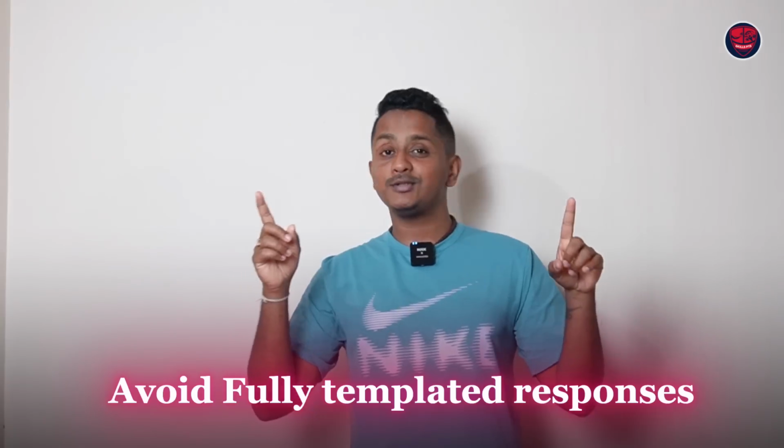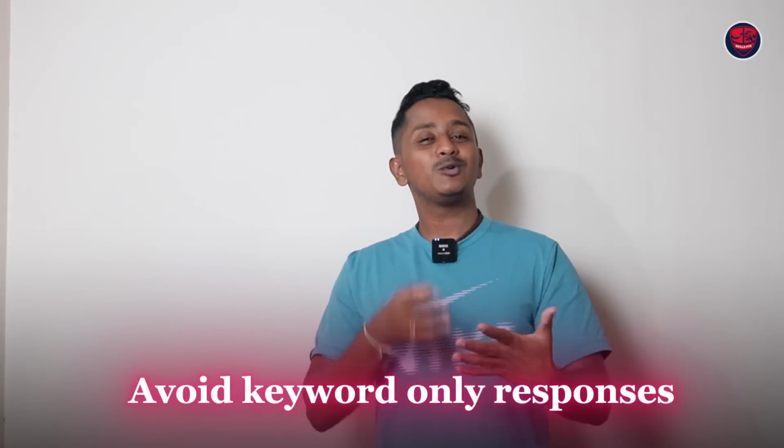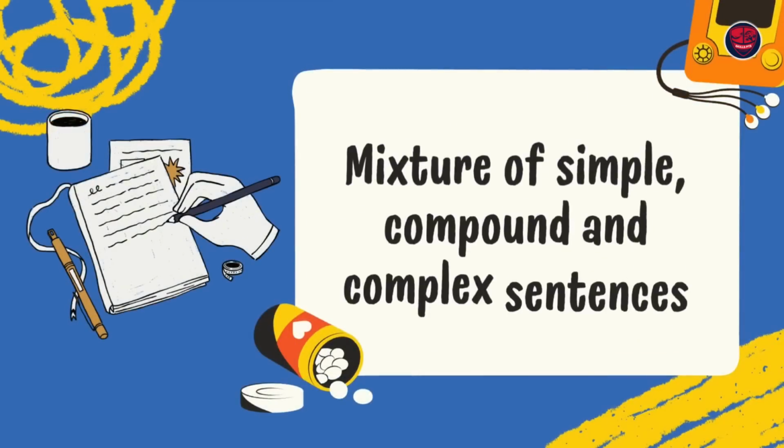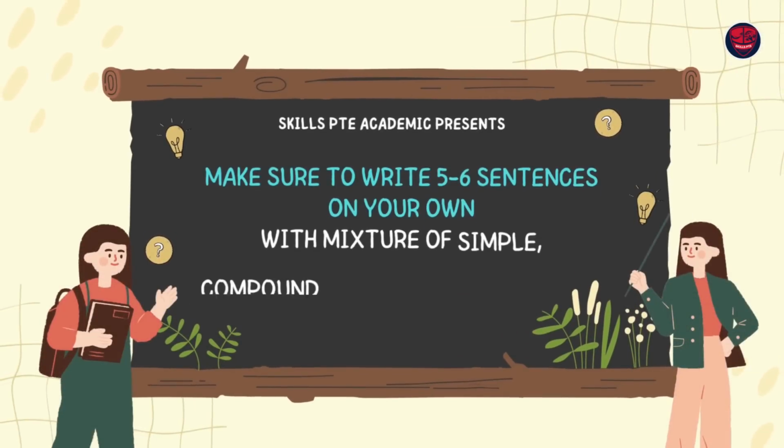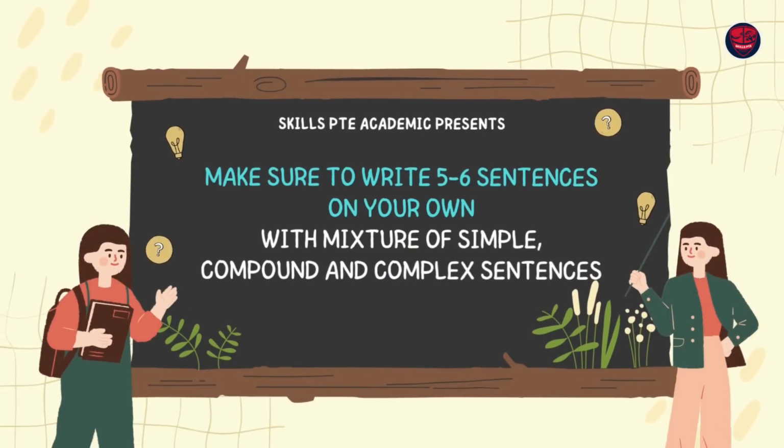The next rule, number 7, is with respect to essay writing. How to trick here? Very simple. Avoid fully templated responses. You will be caught. Avoid only keyword template kind of responses, meaning a big template has some dashes and you fill one word in it. You got to write sentences, minimum 5 or 6 sentences with a mixture of simple, compound, complex. You can use my template or anybody's template, but make sure to write 5 or 6 sentences on your own with a mixture of simple, compound, complex sentences, and make sure no spelling or grammar errors. It's the spelling and the grammar that makes a huge difference towards your scores than the template.